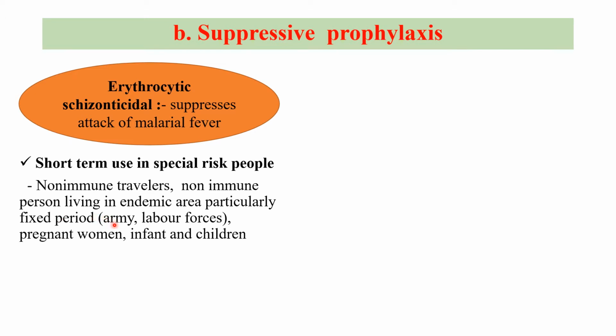For example, there is a posting of army or labor forces, so they are residing in the endemic area, and there are chances of development of malaria. And among residents of the endemic region, certain populations are at risk of developing malaria, that is pregnant women, infants and children. So these people should receive the suppressive prophylaxis.